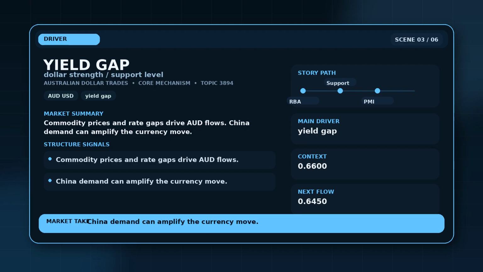It tells viewers where the pressure travels, through access, liquidity, policy, user trust, custody, or settlement depending on the story. The mechanism also explains why RBA decision and commodity drag matter more than a broad price reaction. If China PMI changes position, or if 0.645 appears, the mechanism gets a clearer stress test.